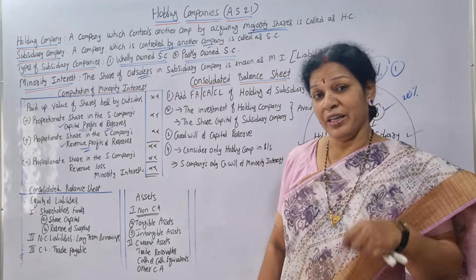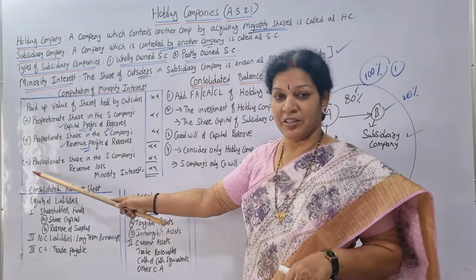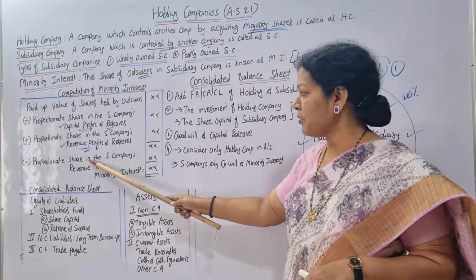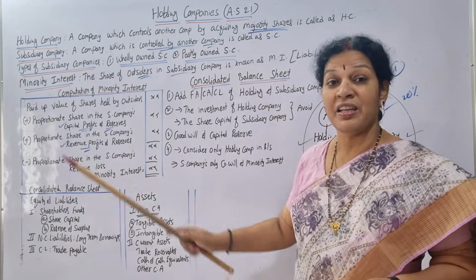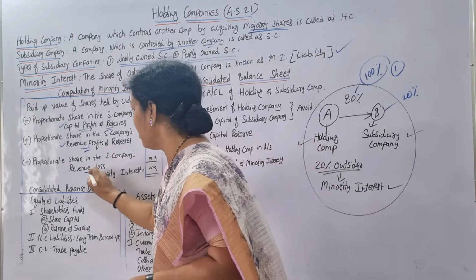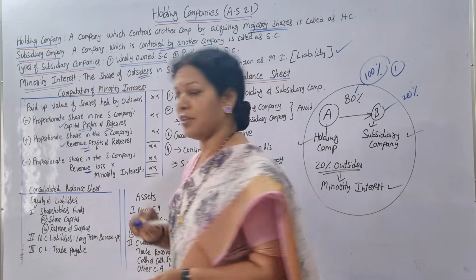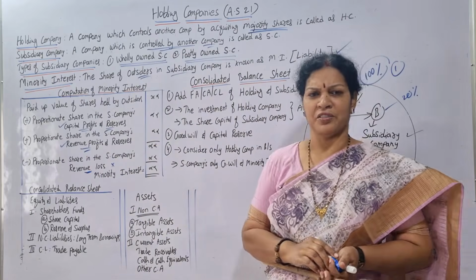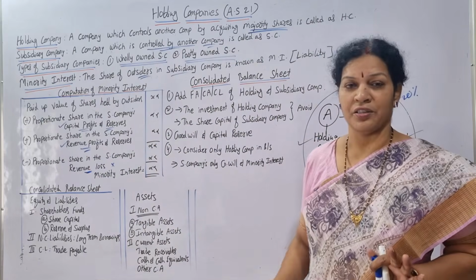If you get a loss, then that will be deducted. So this is the proportionate share in the subsidiary company's revenue loss. Revenue profit is added here. Revenue loss means we are deducting, minus it, so that you get the minority interest.